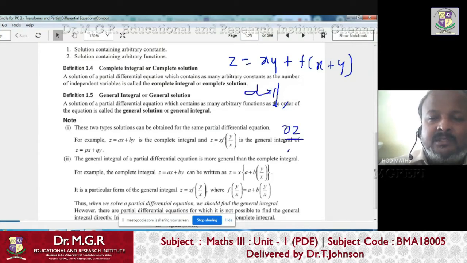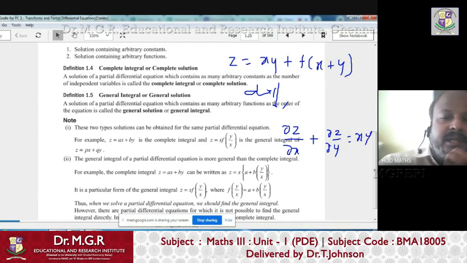and finally we get an equation like dou z by dou x plus dou z by dou y equals something like x into y. So this type of PDE we formed in the last class by eliminating the arbitrary functions from the original equation. That we have seen in the last class. That same thing we can revert back.